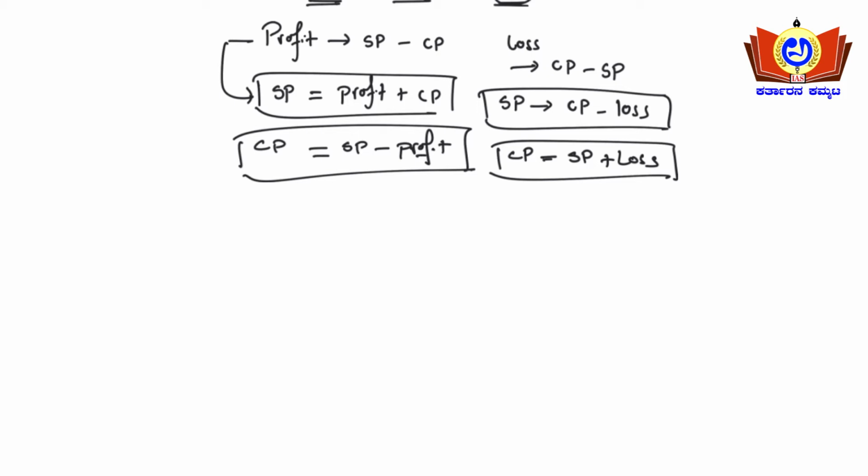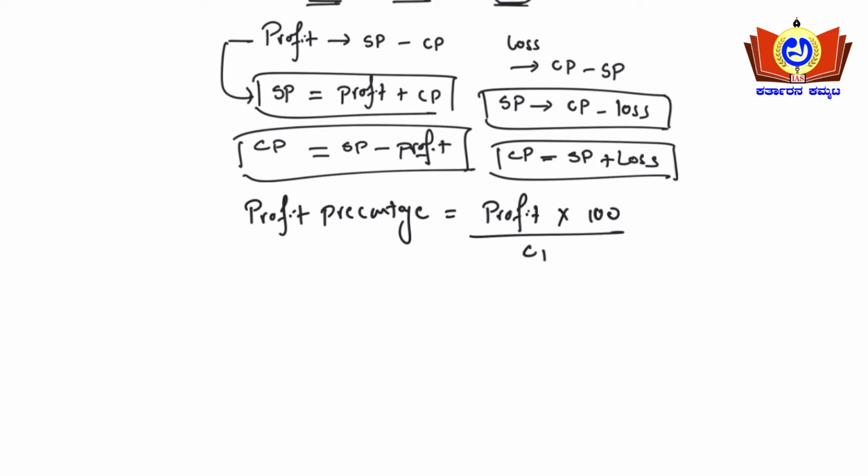If the question asks you to calculate the profit percentage, what percentage of profit the shopkeeper earned, or what percentage of loss the shopkeeper incurred, then profit percentage is given by how much profit he earned, into 100. On what is he earning the profit? On cost price.